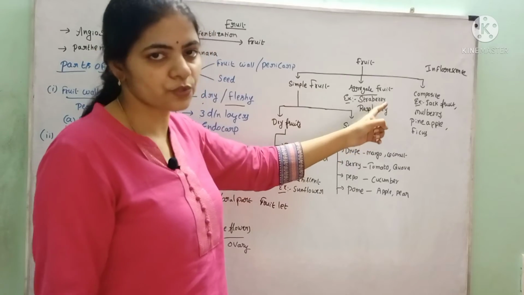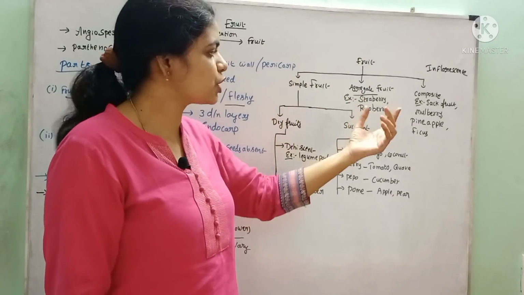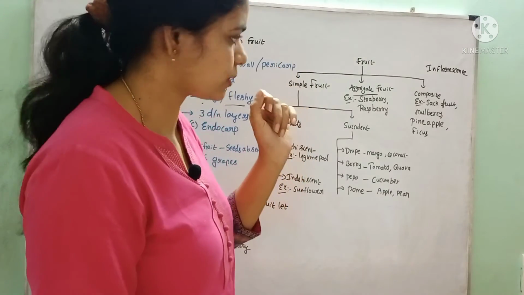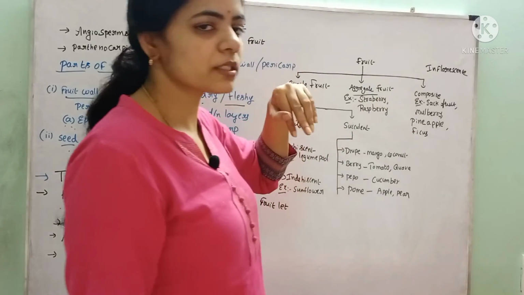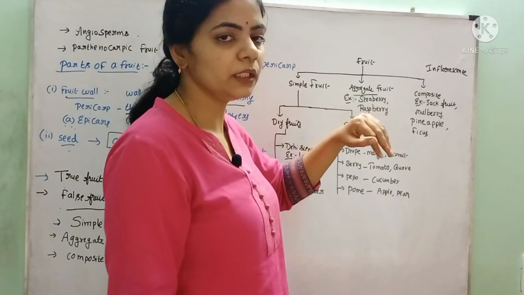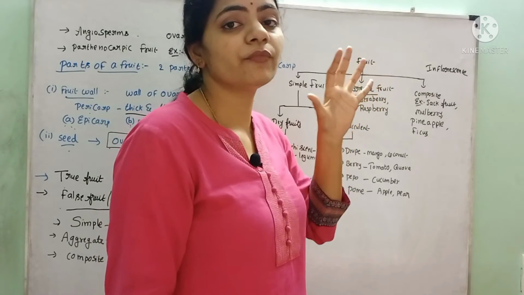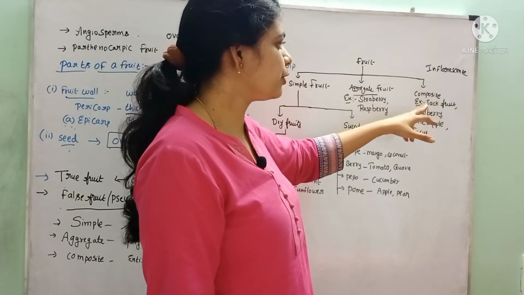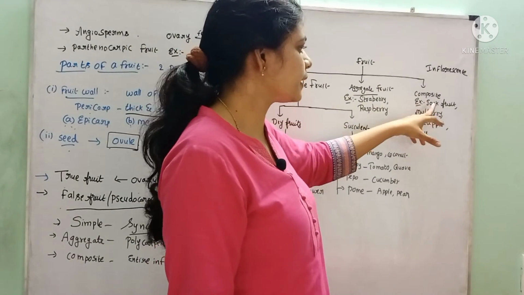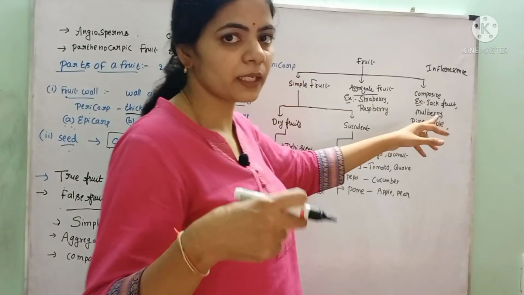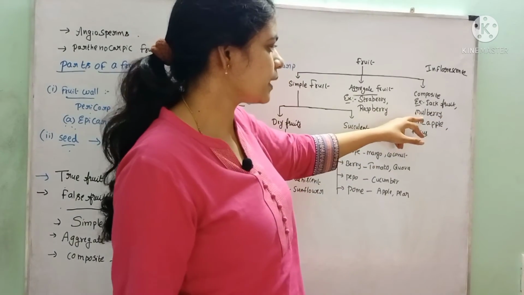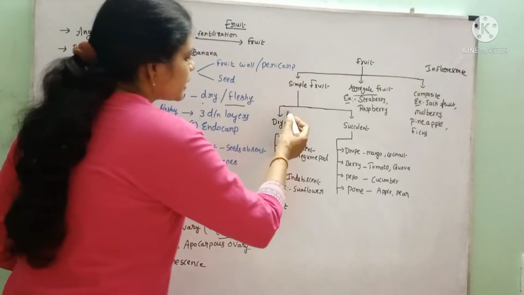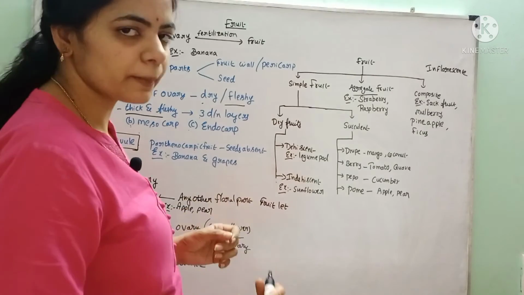Example: raspberry and strawberry. Imagine the shape of the raspberry and strawberry. They are formed by individual fruitlets. And a composite fruit is formed from the inflorescence. If the whole inflorescence develops into the fruit, that is called a composite fruit. Example: jackfruit, which has so many fruitlets inside, right? Mulberry, pineapple, ficus.